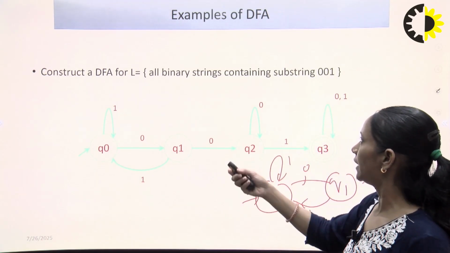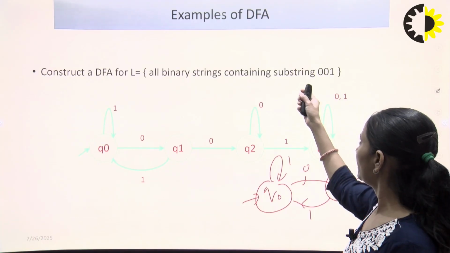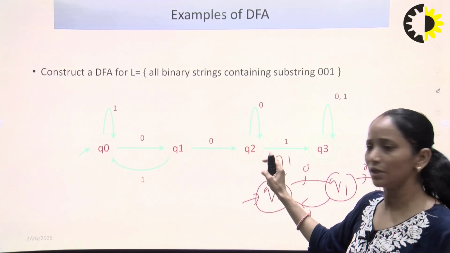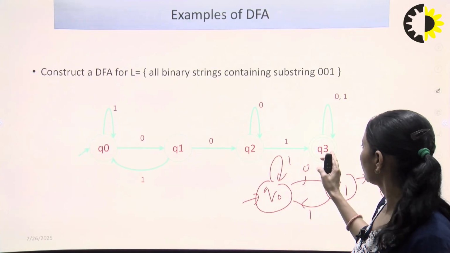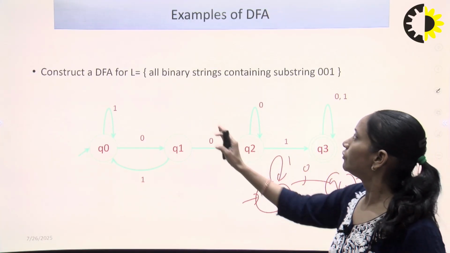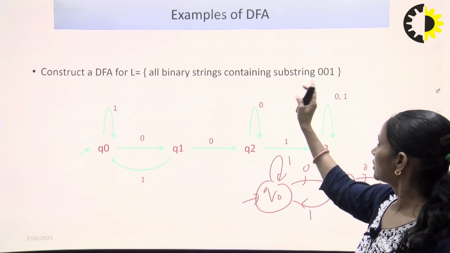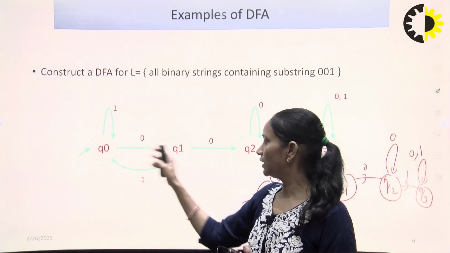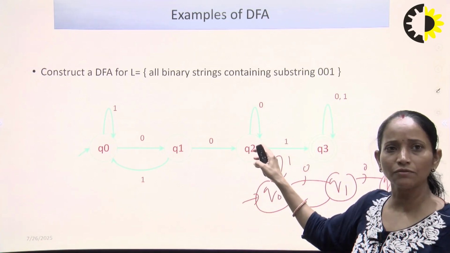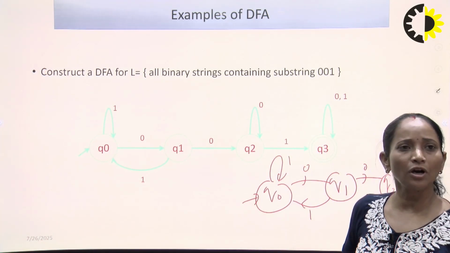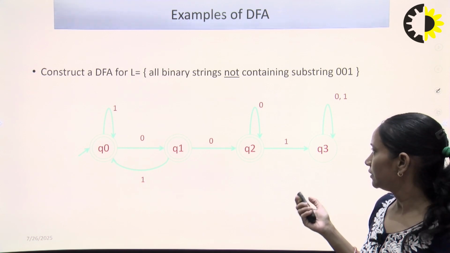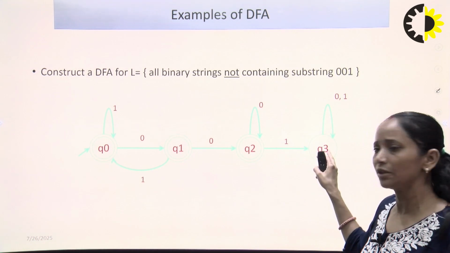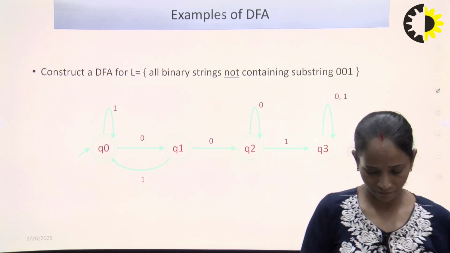See this design. This is the design for all the binary strings containing substring 001. Here Q0, Q1, Q2 are the non-final states and Q3 is the final state. So for not containing substring 001, we make Q0 a final state, Q1 a final state, Q2 a final state and Q3 a non-final state. See this: Q0, Q1, Q2 are final states and Q3 is non-final.